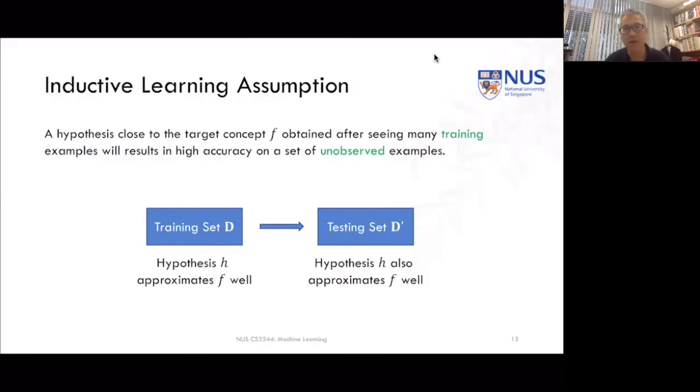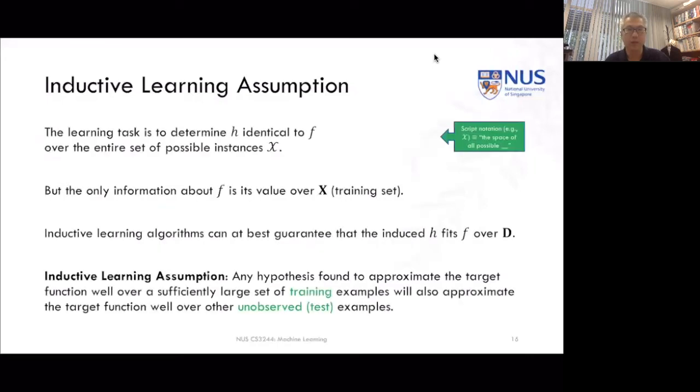We have many different hypotheses that we could possibly generate, and the best one that we could generate so far against the training data is one that is going to approximate f well, meaning be consistent on the training data set. So let's unpack that a little bit more, right? The learning task of our system is to determine an h that is going to approximate f as best as we can. And it has to do so over all possible instances, script X, right? Meaning all of the space of possible inputs.